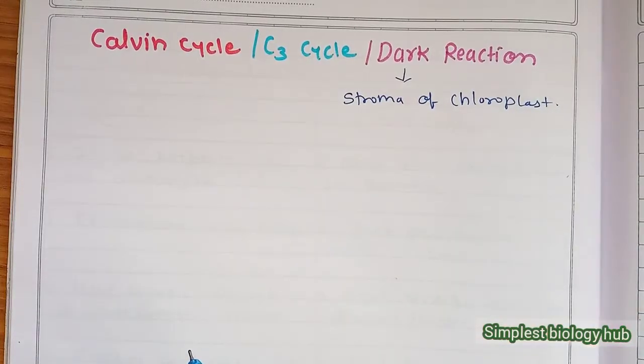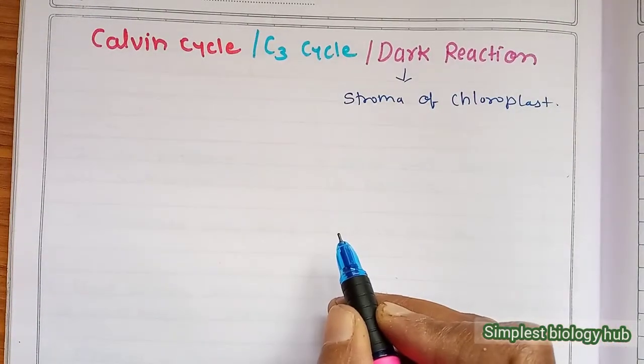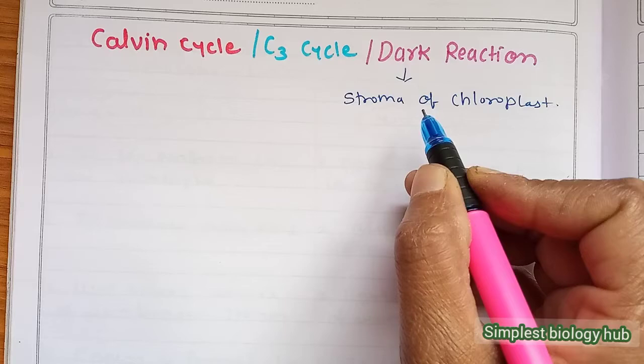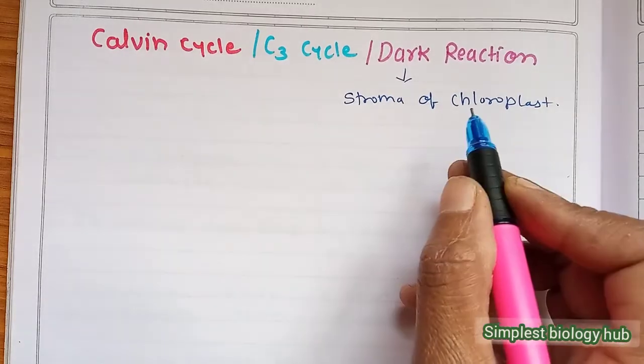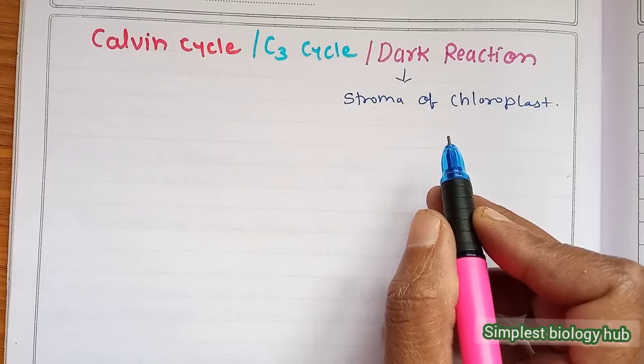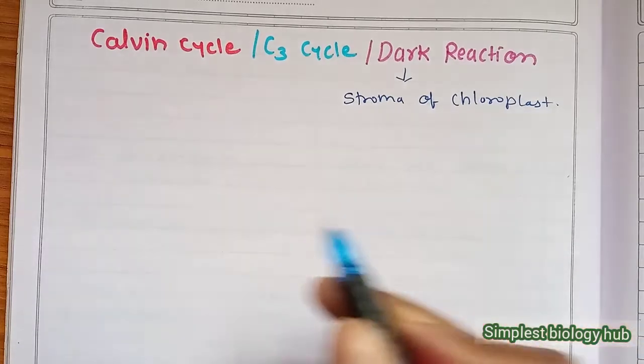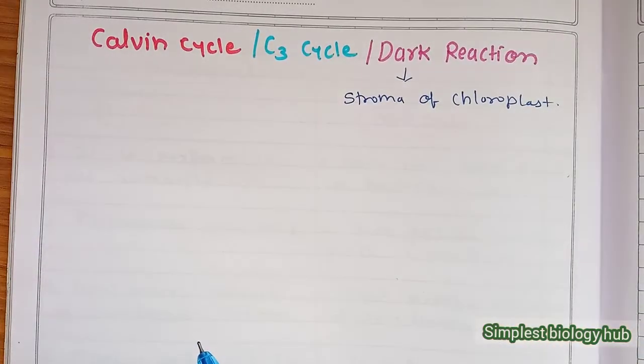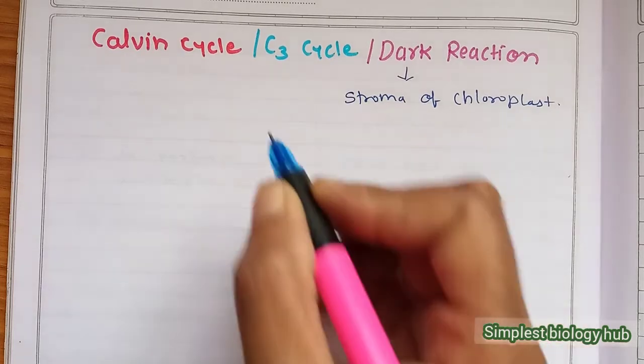We call it dark reaction because it is performed in dark. It's not. It is actually performed in both conditions, light as well as dark, but it does not depend on the sunlight. That's why we call it the dark reaction. Okay, now we start how the cycle is performed.